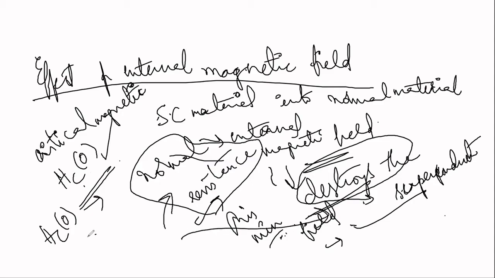It destroys the superconducting state. Similarly, I told you already that when the temperature of the specimen is raised above the critical temperature, the material behaves as in the normal state. That means it has normal resistance.